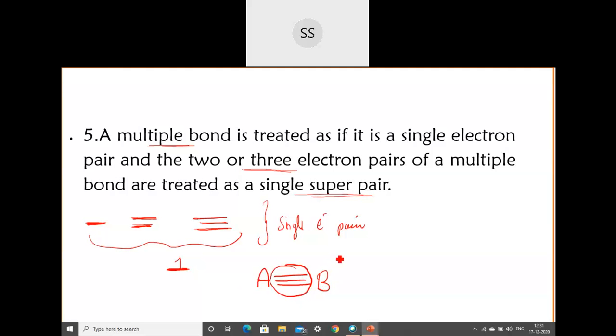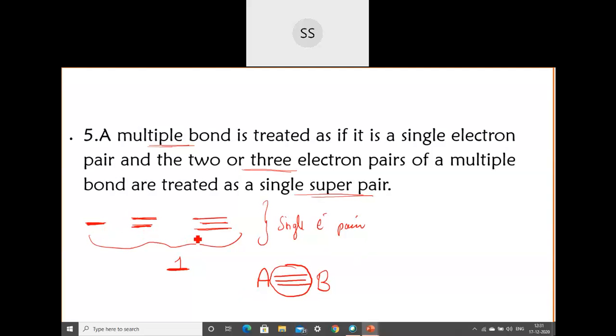So they are taken as one electron pair because they don't cause us any problem. They don't affect the geometry. They don't change the shape of the molecule. That is the reason everything is taken as a single electron pair. And even if there are two or three electron pairs, they are taken as one single super pair. So you need to keep this in mind.